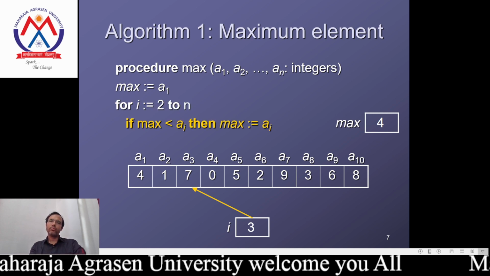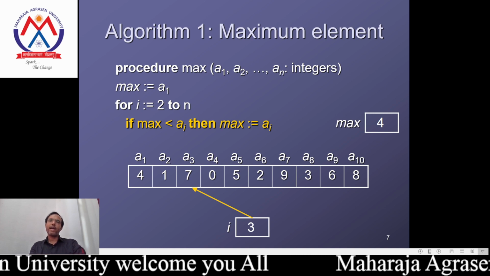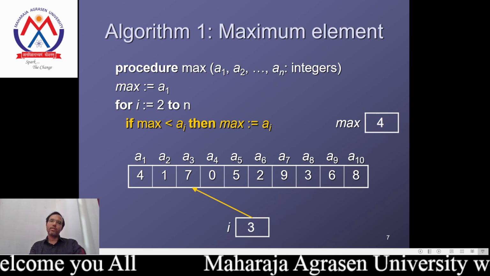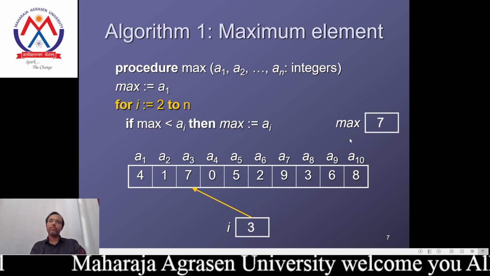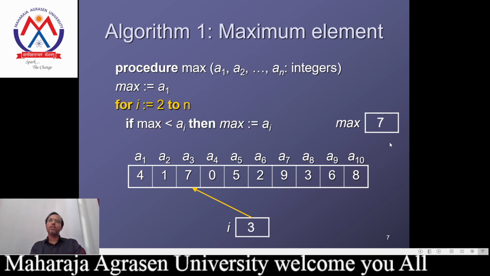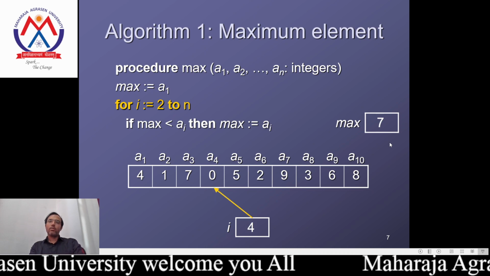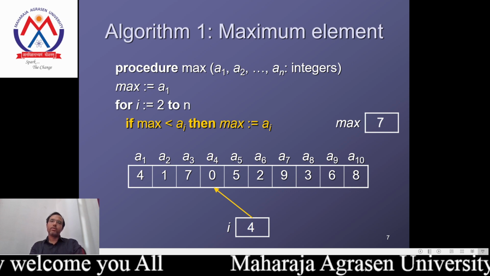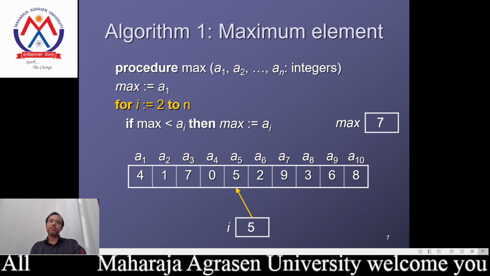The condition is true, where max is the value we assigned earlier, and max is less than the current value a3, so we take max equal to ai and update the value. The updated max is considered as 7. Now again continue the loop with a4. The value is again less than the maximum value of 7.